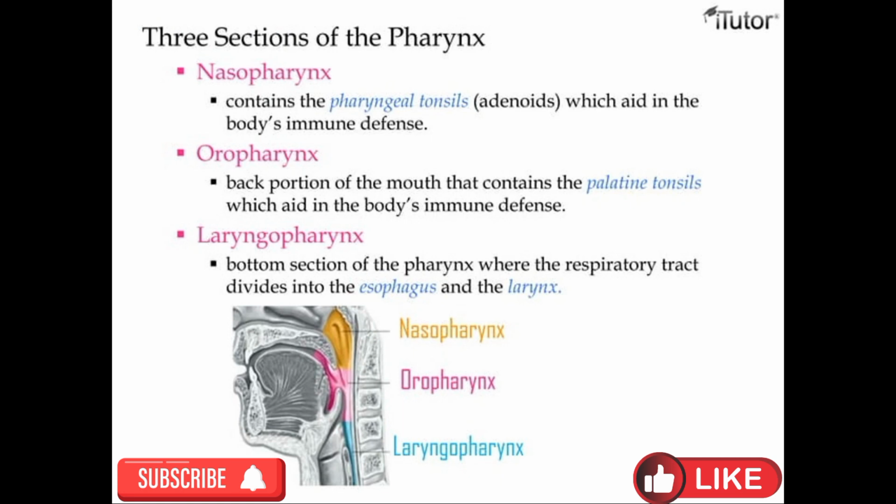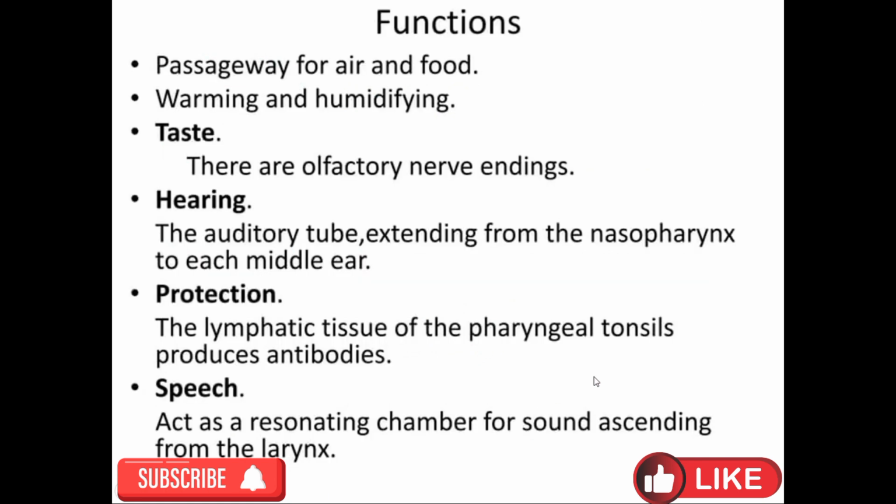Nasopharynx, as the name indicates, is the part of the pharynx which is near the nasal cavity. Oropharynx is the part of the pharynx which is present near the oral cavity. And laryngopharynx is the part of the pharynx which is present near the larynx. It is also known as hypopharynx. In the diagram you can clearly see the sections or parts of the pharynx: nasopharynx, oropharynx, and laryngopharynx or hypopharynx.